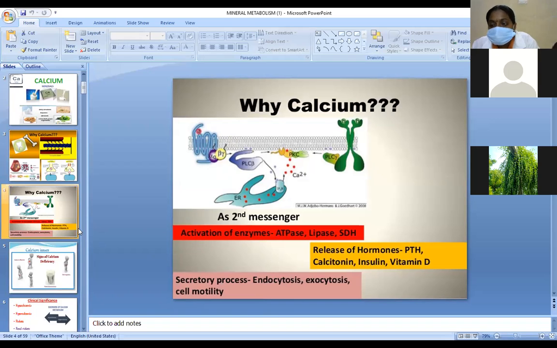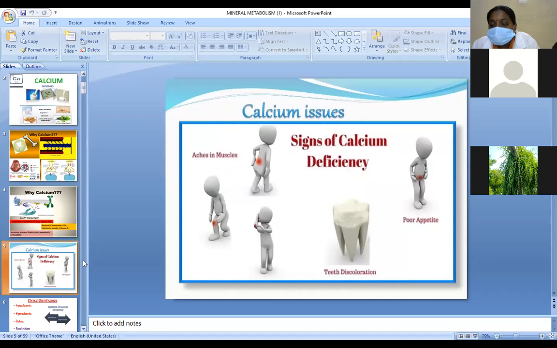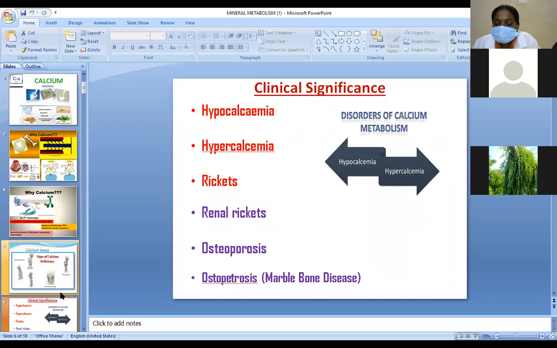So the normal range of calcium is 9 to 11 milligram per deciliter. Deficiency and disorders of calcium. These are the main signs of calcium deficiency. The calcium levels range between 9 to 11 milligram per deciliter.